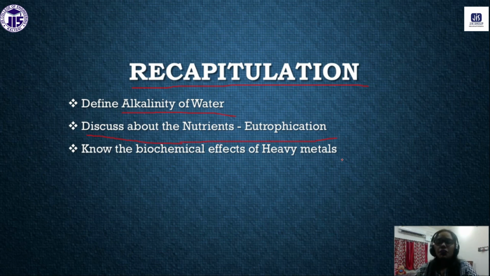At first we have the oligotrophic lake, second we have the mesotrophic lake, and third we have the eutrophic lake. For the oligotrophic lake, the lake is very new, so the rate of eutrophication will be very low. For the mesotrophic lake, the rate of eutrophication will be moderate, and for the eutrophic lake, the nutrient amount is very high, and so the rate of eutrophication will be very high.